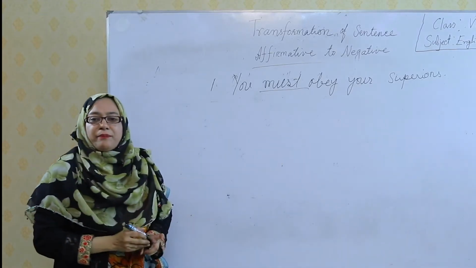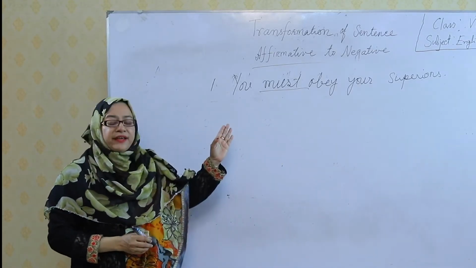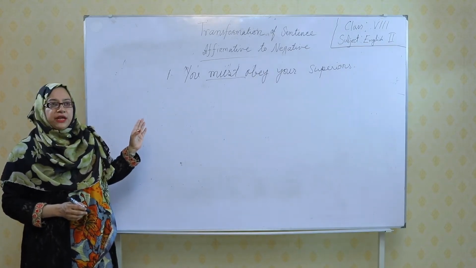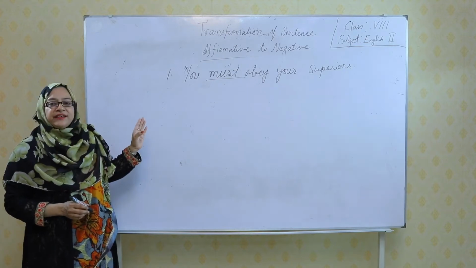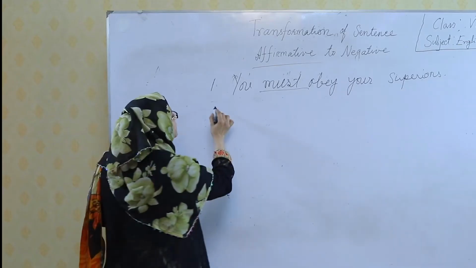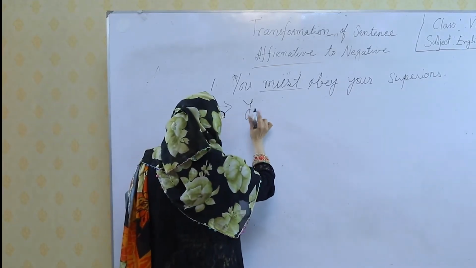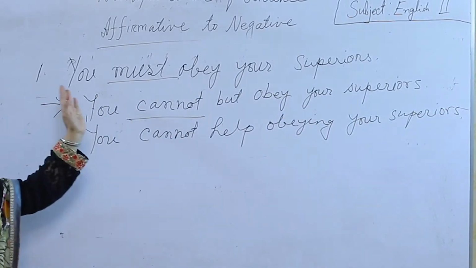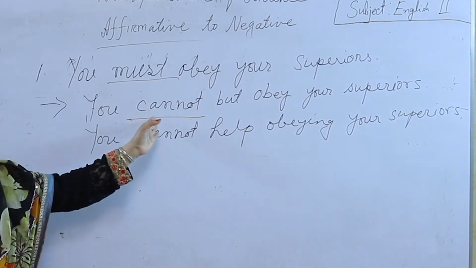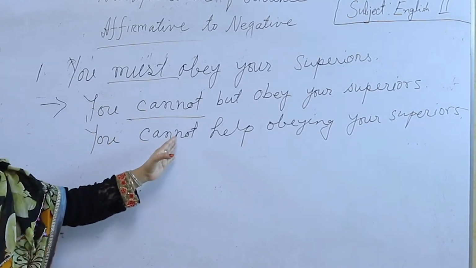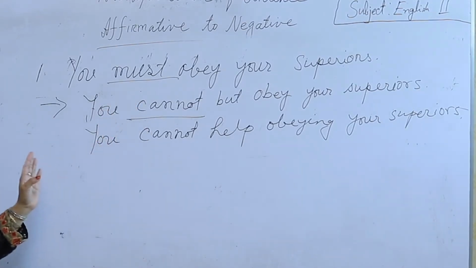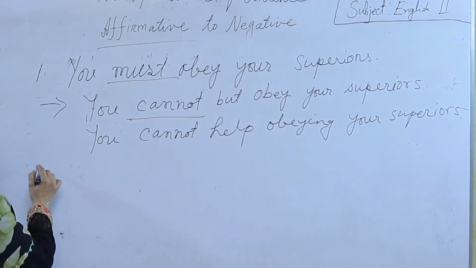If there is must in an affirmative sentence, then we use cannot but or cannot help plus verb plus ing to turn it into negative. Students, look at here. We use cannot but or cannot help plus verb plus ing instead of must when we turn it into negative. The third one,